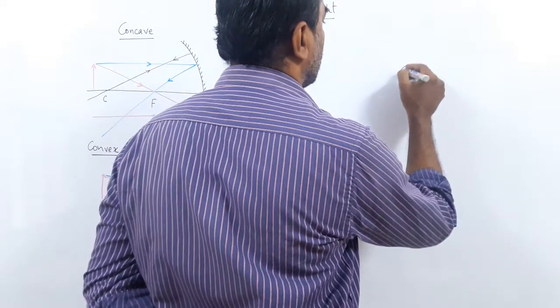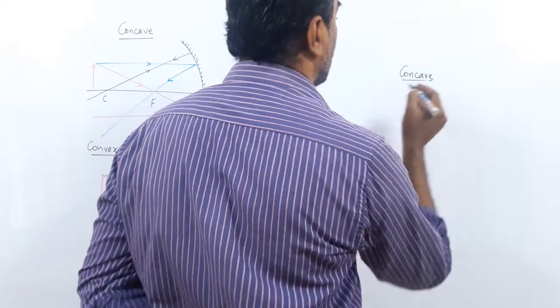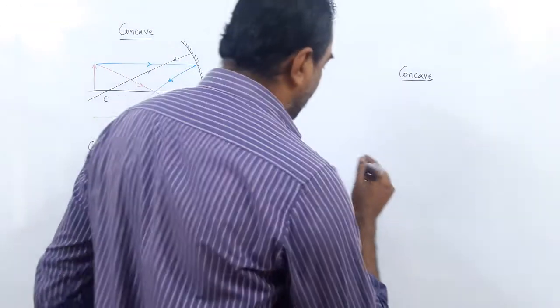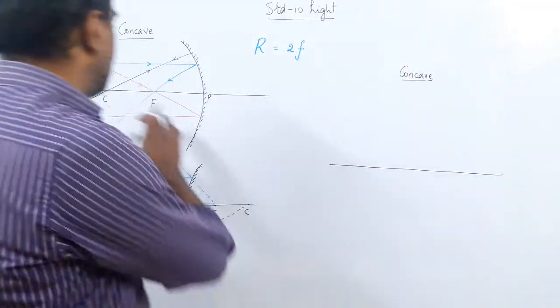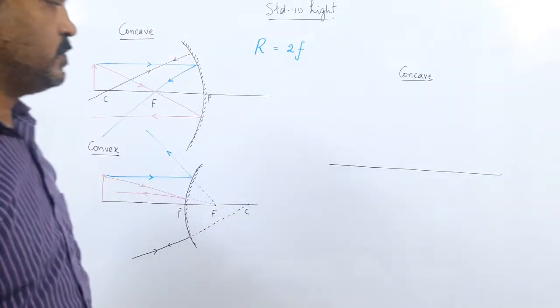Okay, concave. Now, you will be told to draw. So, how will you draw first? See the technique, how to draw it. You can first draw a straight line. Okay, for the principal axis, I'll tell you the technique how to draw this. First, draw a straight line.